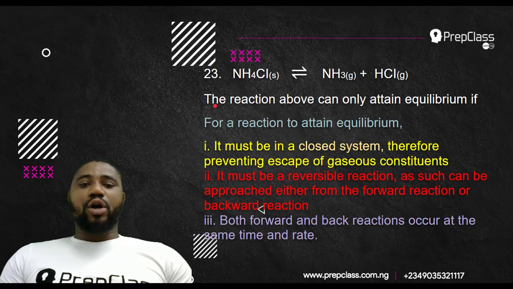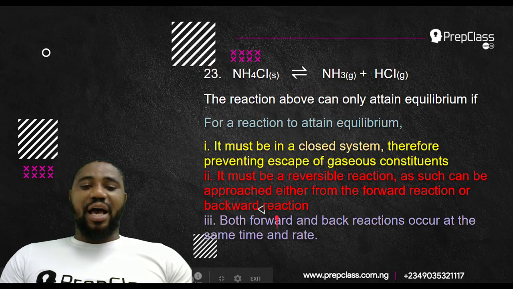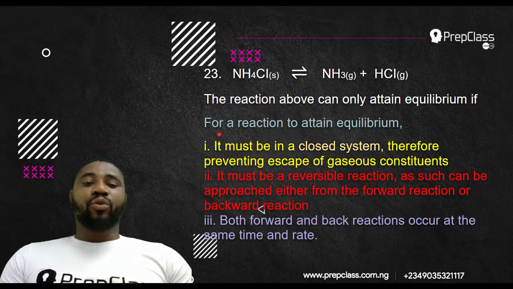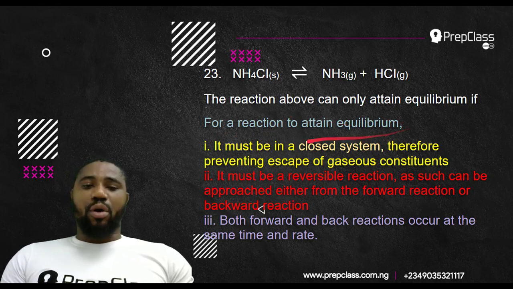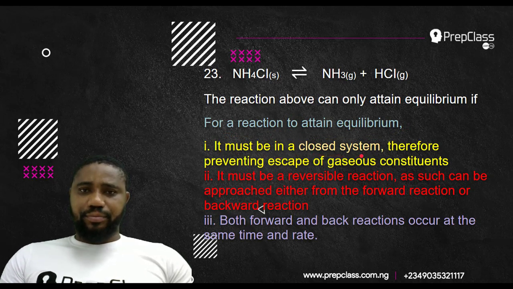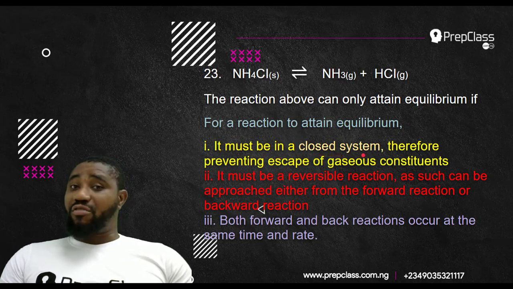So I'm going to give you a condition. Below here, you can see I've even already given you the conditions that must be attained for a chemical system to be in equilibrium. So I said, for a reaction to attain equilibrium, one, it must be a closed system. Closed simply means covered.